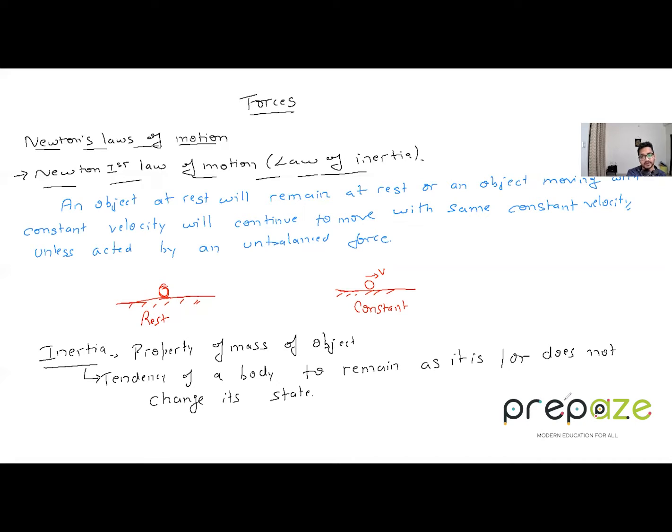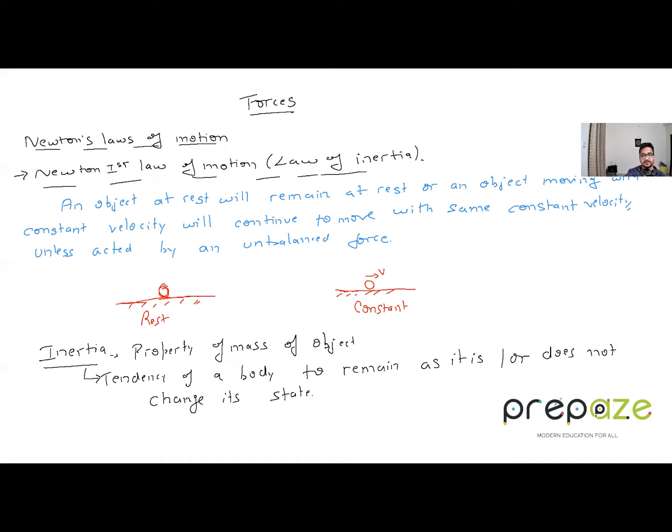Suppose you are moving in a bus, or a car, or a metro train, whatever it is, and it suddenly stops. What happens? You feel a push forward. Why? Because your body's tendency was to move with the bus, to go forward, but the train suddenly stops. That's why you feel a sudden push forward.